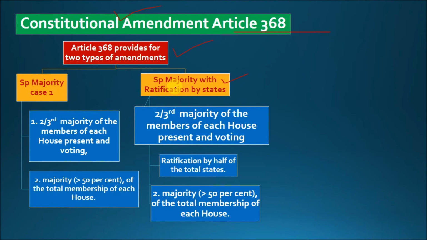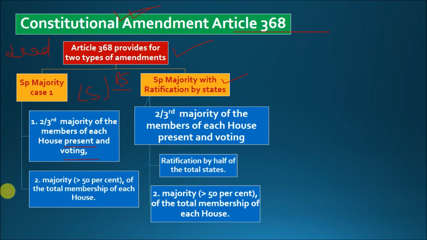So we can divide it into two types: special majority case 1 and special majority case 2, where ratification of states is also required. Now in case 1, 2/3 majority of the members of each house present and voting will be required. That means what? In Lok Sabha, out of the total number of members present and voting, 2/3 will be required. Similarly, in Rajya Sabha, out of the total number of members present and voting, 2/3 voting has to be there. Only in that case the constitution can be amended, otherwise the bill will stand dead.